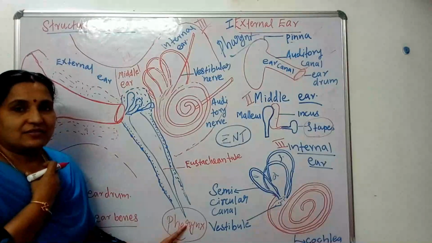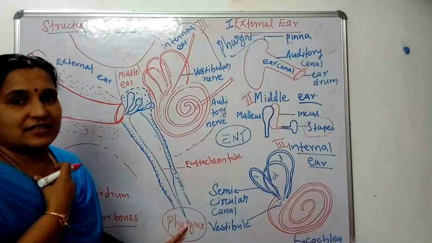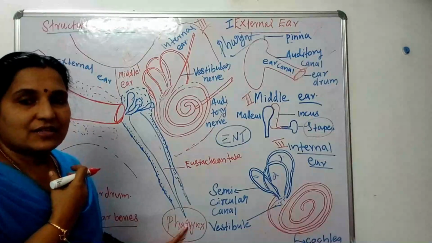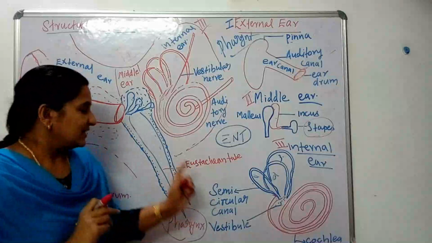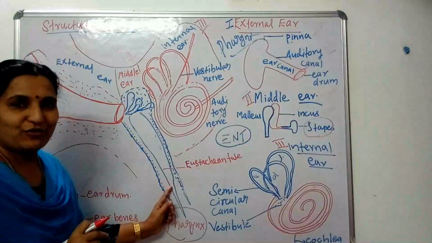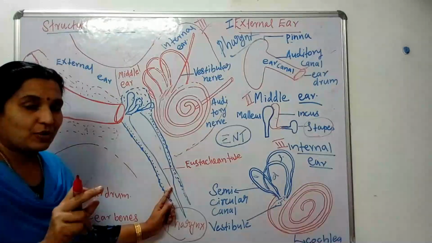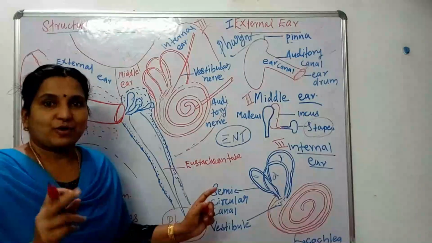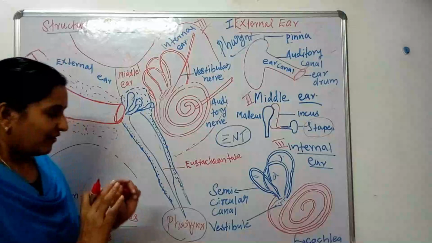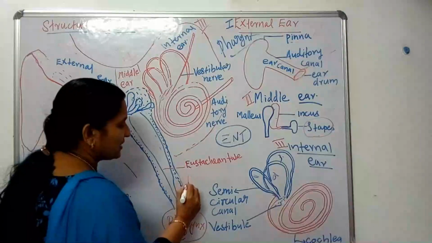Whenever we have a throat infection, we feel some difficulty in the ear. It is because of the presence of the Eustachian tube. Yes, whenever we have an ear problem, throat problem or nose problem, we should consult a specialist doctor.